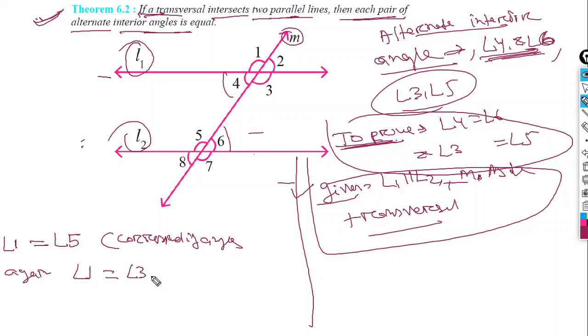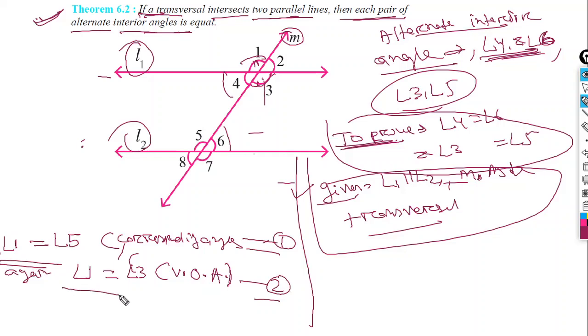Look at the figure. Why is angle 1 equal to angle 3? Because they are vertically opposite angles. You can give in the bracket vertically opposite angles. Don't write in short, write the full form. Now you write it statement 1 and statement 2. From statement 1 and 2 you can see angle 1 equals angle 5 and angle 1 equals angle 3. Therefore what will happen?